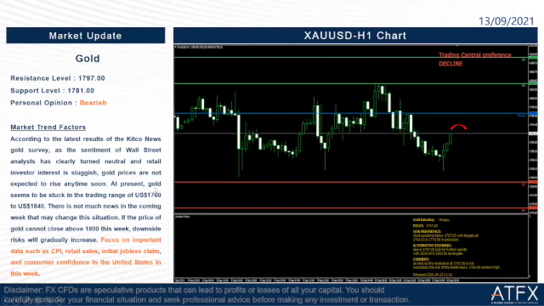At present, gold seems to be stuck in the trading range of $1760 to $1840. There is not much news in the coming week that may change this situation. If the price of gold cannot close above 1800 this week, downside risk will gradually increase. So focus on important data such as CPI, retail sales, initial jobless claims, and consumer confidence in the United States.